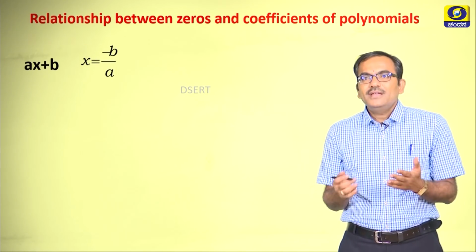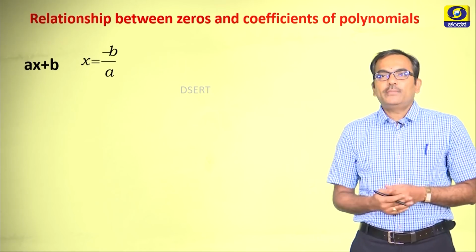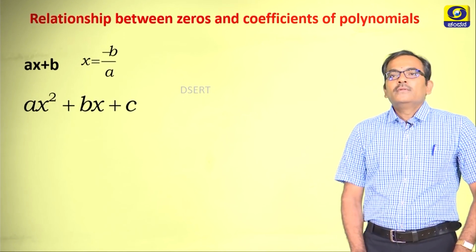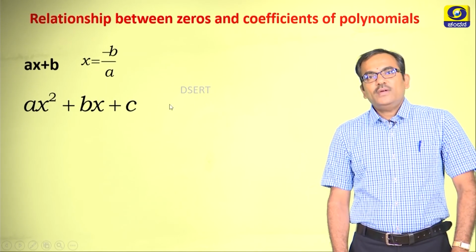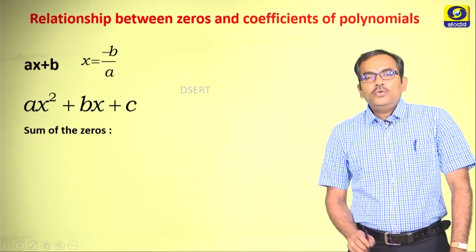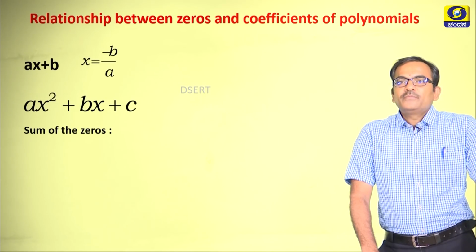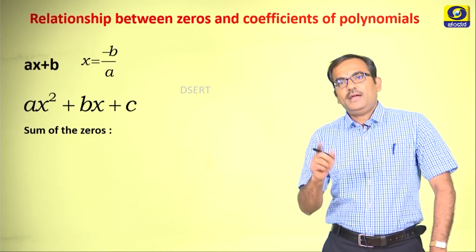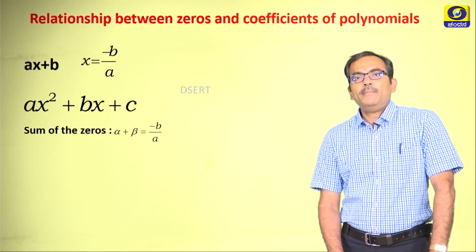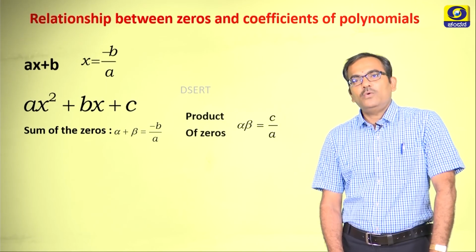But what happens if the case is a quadratic polynomial and a cubic polynomial? Let us try to understand this. This is a quadratic polynomial ax square plus bx plus c, as you can see here, and you also can recall that ax square plus bx plus c will have 2 zeros, alpha and beta. Let it be under consideration, and the sum of the zeros, alpha plus beta, would be minus b by a, and the product of the zeros, alpha beta, would be c by a.